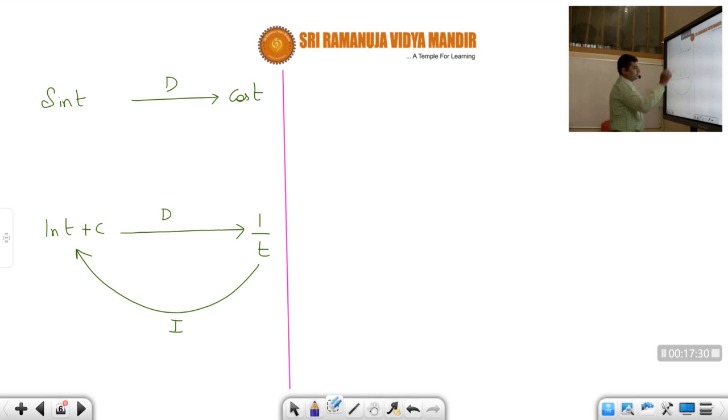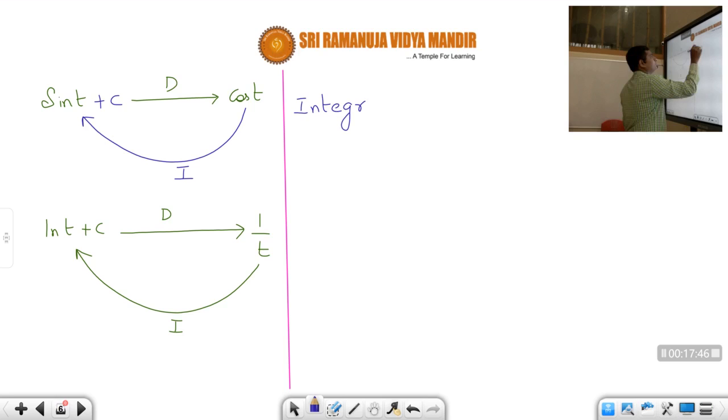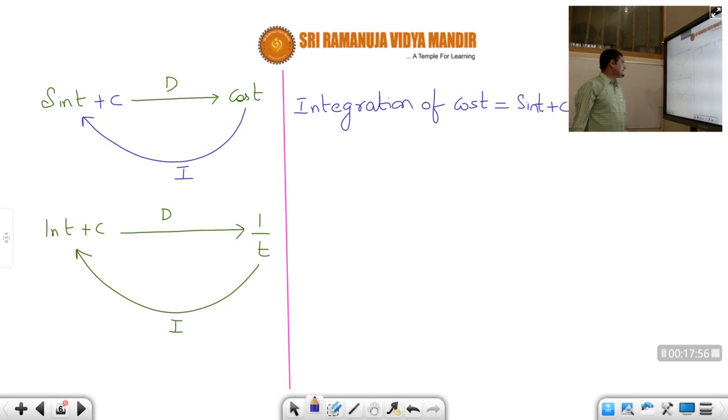Now when you are calculating the integration of cos t, should we write only sin t, students? No, sin t plus c. So therefore, integration of cos t is equal to sin t plus c. In the same way, let us see this one also.